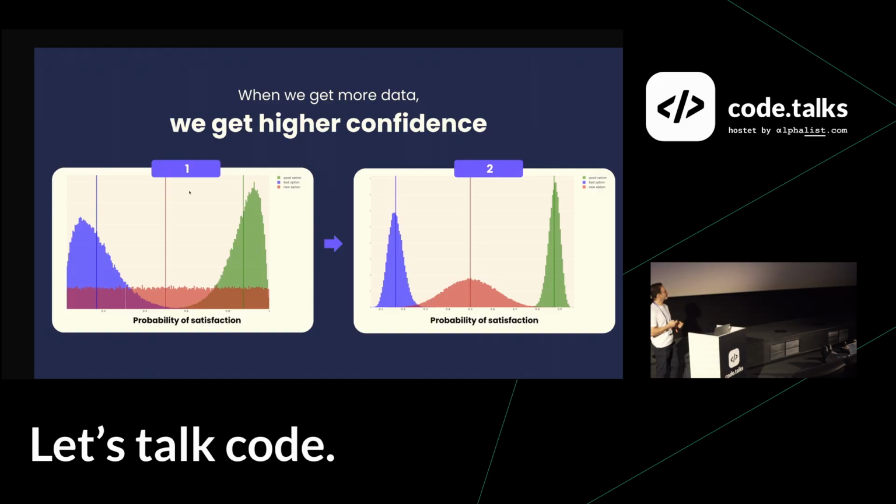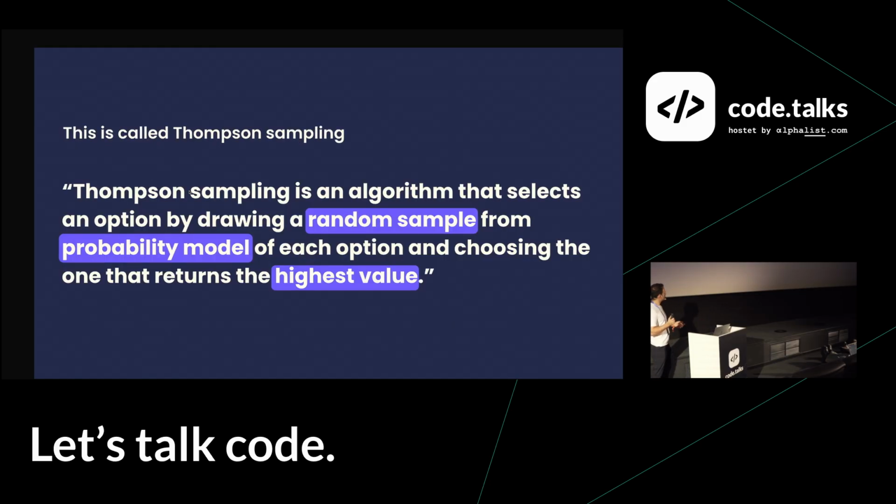So this approach is called Thompson sampling. Basically, instead of taking the average estimate, we take a random sample from the probability distribution model of each option. And after we do this, the rest is the same. We just pick the highest. We just want to maximize the reward, so we're just greedy. And this is also mathematically proven to be the optimal balance between exploration and exploitation. So if we want to get the best results in the long run, this is the way that we should do it.